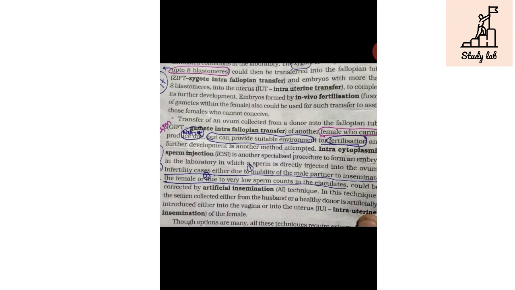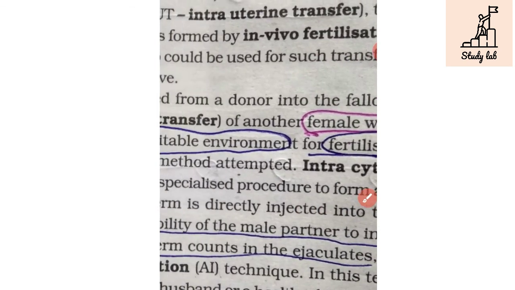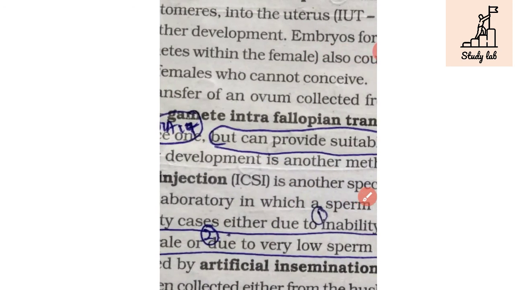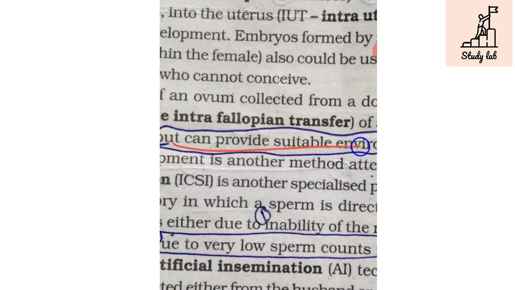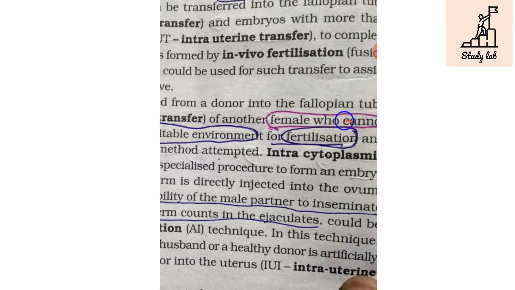Transfer of ovum collected from a donor into the fallopian tube is called gamete intrafallopian transfer. It is done in those females who cannot produce ova but can provide a suitable environment for fertilization.